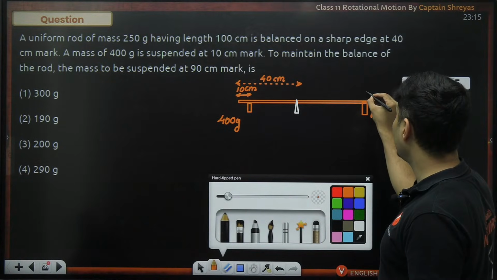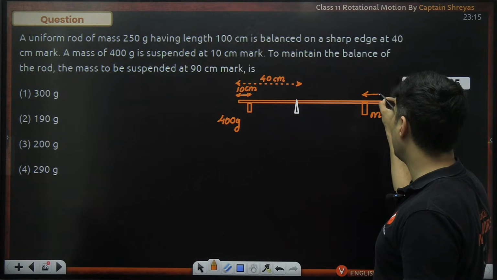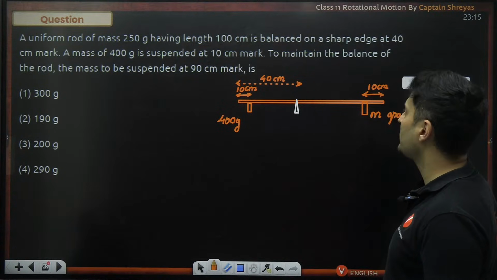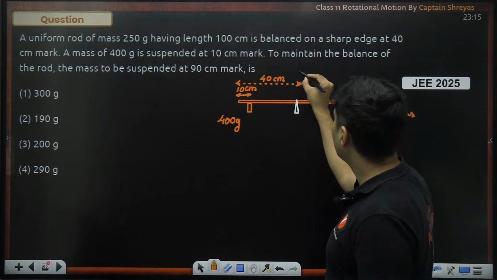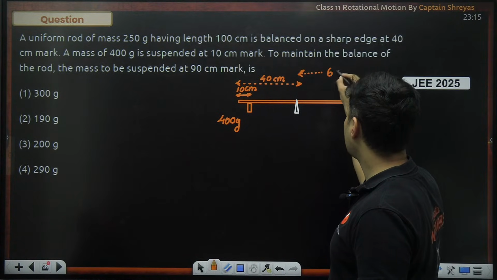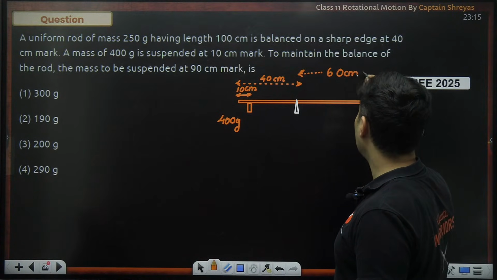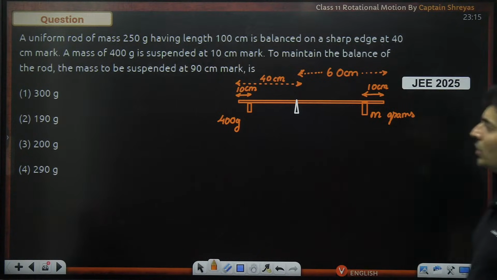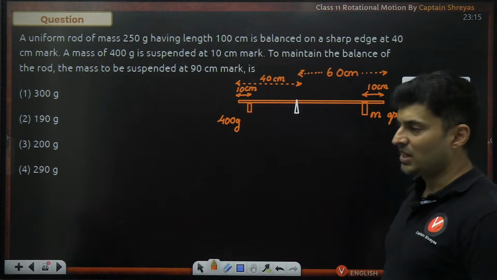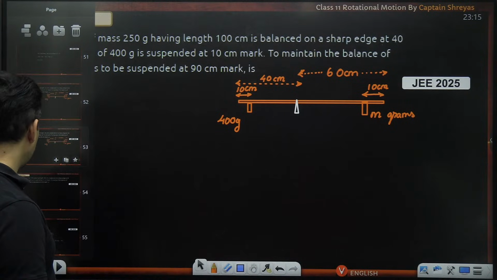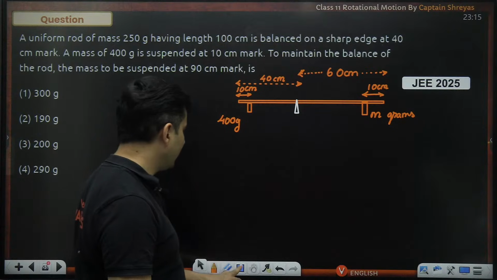That means I know one thing. This much alone is just 10 centimeters, and this much is 60 centimeters from this edge. All these things I know. Question is, how much is this mass? It's just about balancing the torques, guys, nothing else.